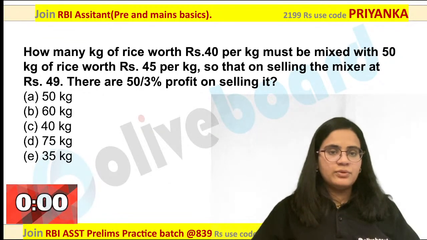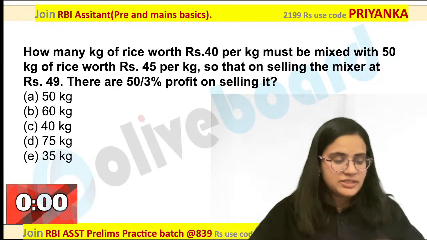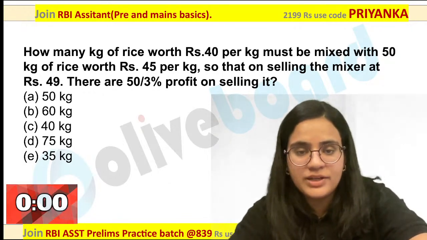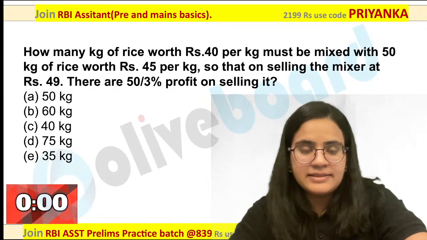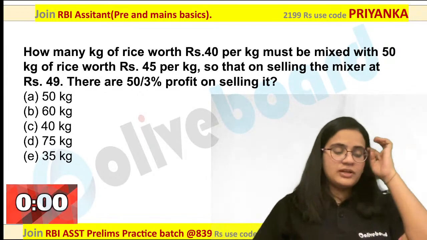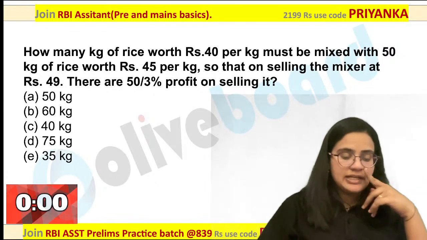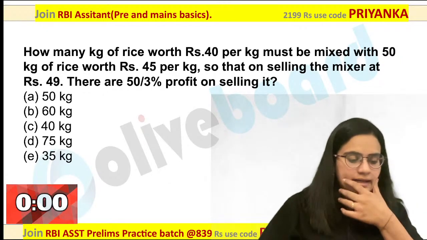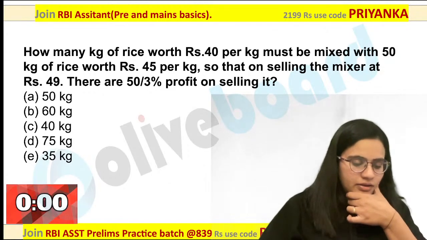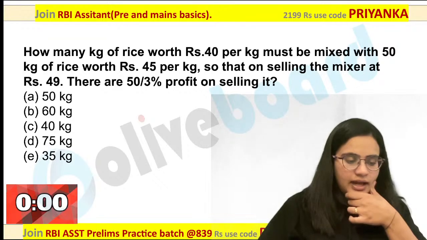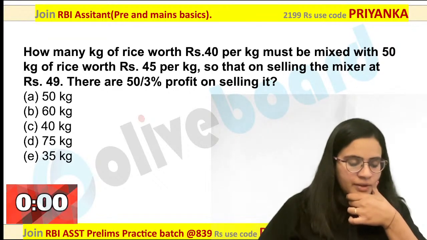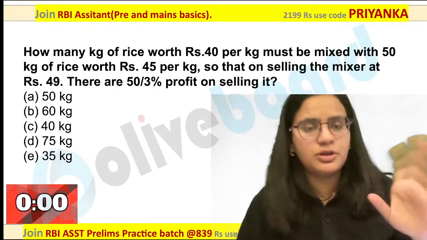Should I explain you? This much time is not at all needed for this question. Yes, a really good question based on mixture and alligation. Let me see who all are getting the answer for this one. Can you try it? Follow me. Ashu, 75 kg. C or D option? Dhruv is also saying 75. Okay, let us discuss this.